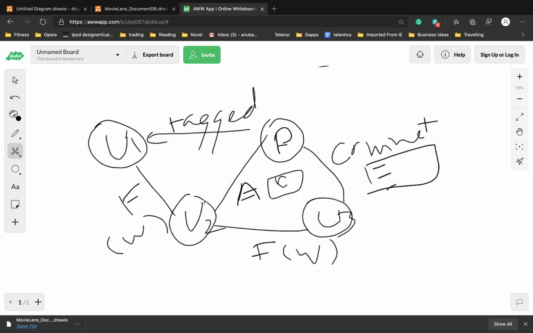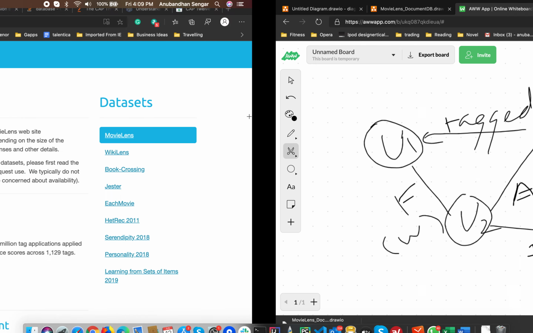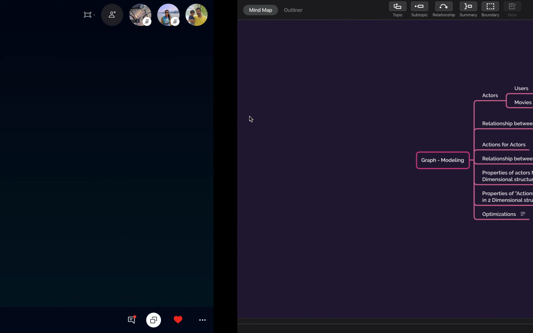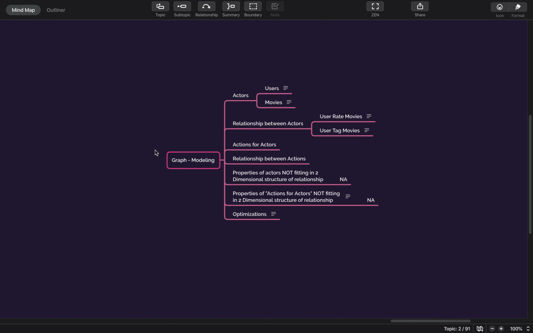Let's say 1 million people are tagging this particular post, then it is very difficult to manage in that kind of database. So that's why in such cases where we are talking about the social relationship between a lot of different kinds of objects, then we talk about the graph database. So this is graph modeling.